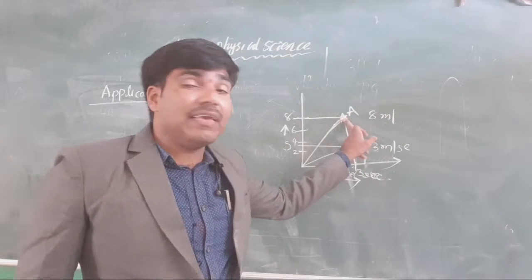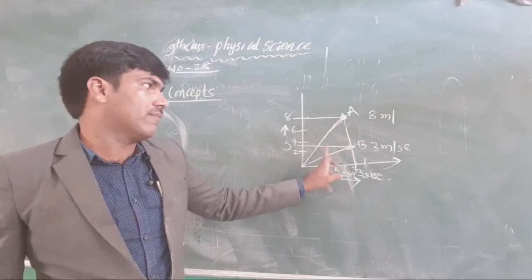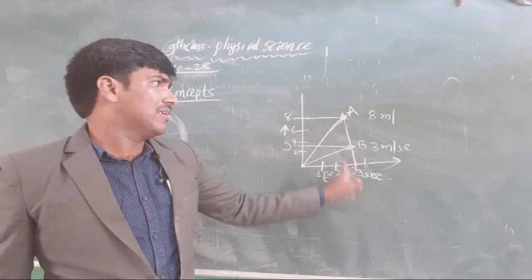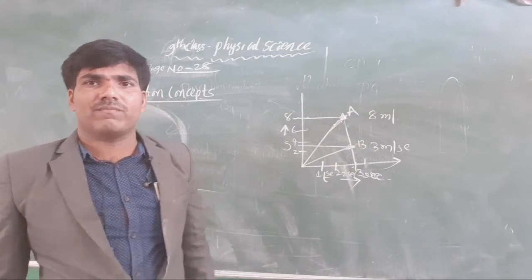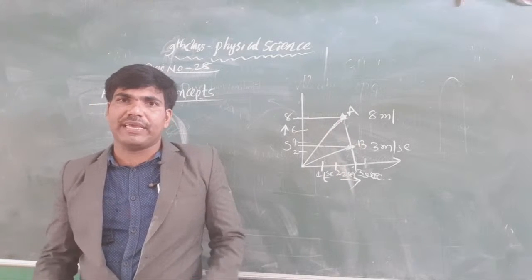A is the faster one, and B becomes slower. Why? Because in the same time B travels 3 meters, while A travels 8 meters. That's why A travels more distance. Which one? A.